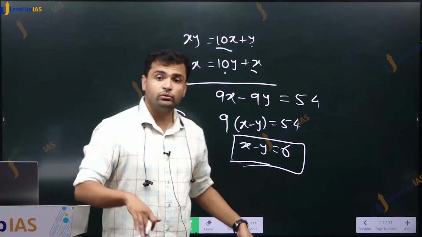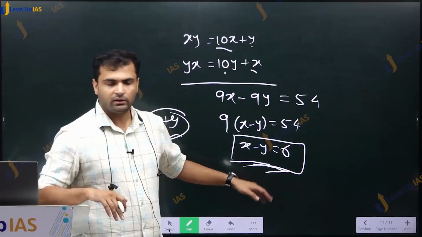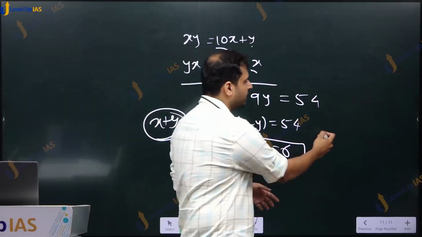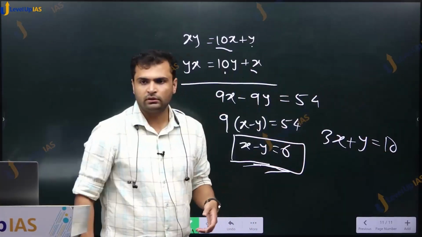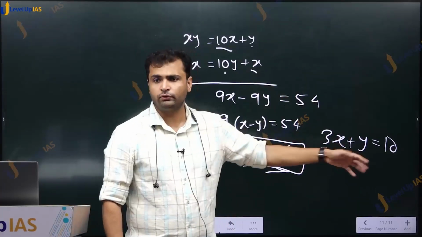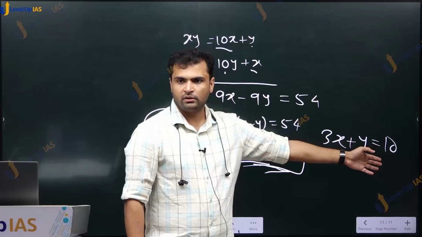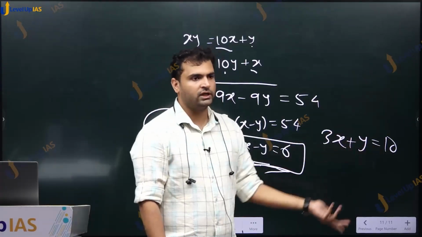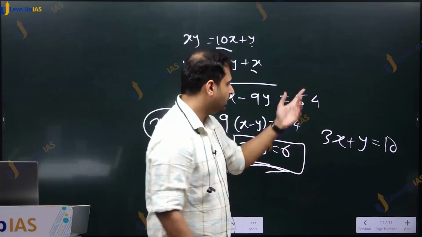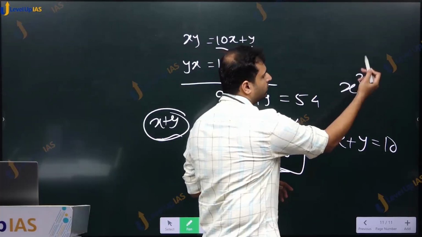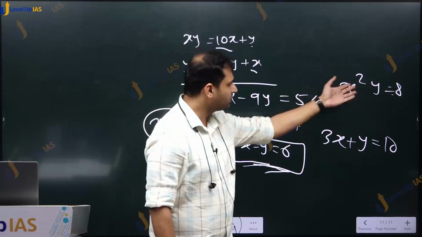Yes, that is a different equation. This is one equation, and if I give you some other equation, let us say 3x plus y is equal to 10, this is another equation I give you from my side. Then I can find x and y from these two equations, because two equations, two unknowns, we can solve. But any two equations would do. Any equation like x cube into x square into y is equal to 8. Any equation. This is also fine.